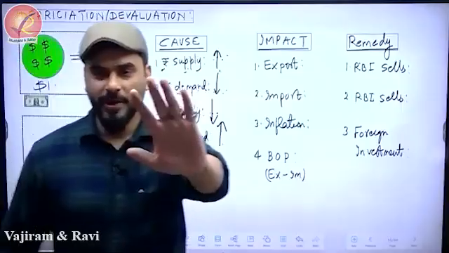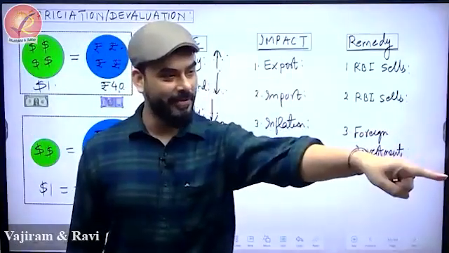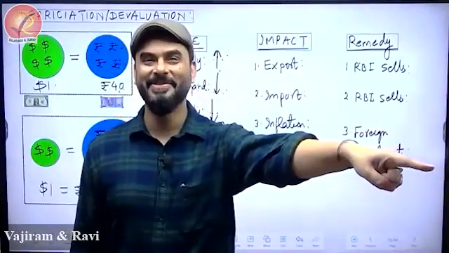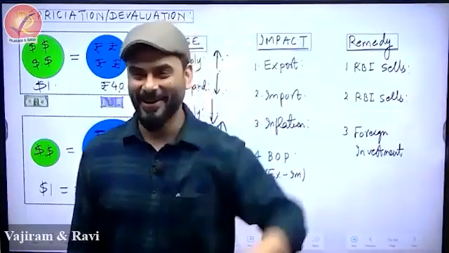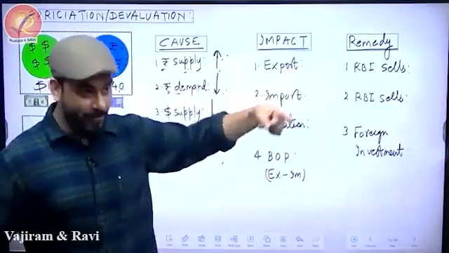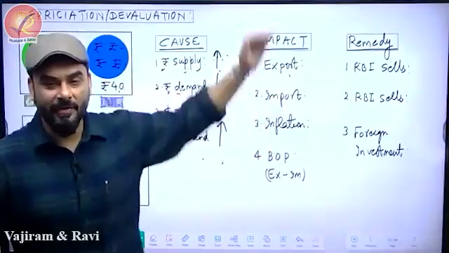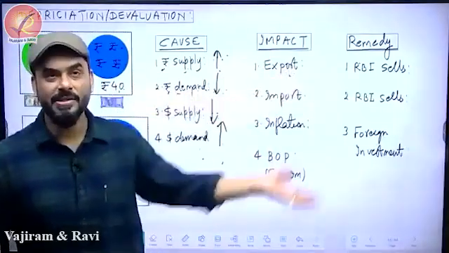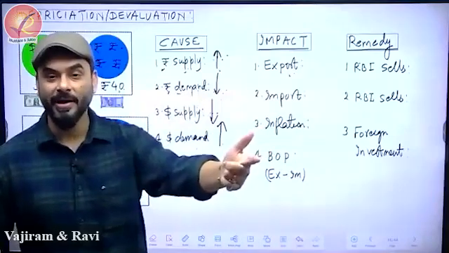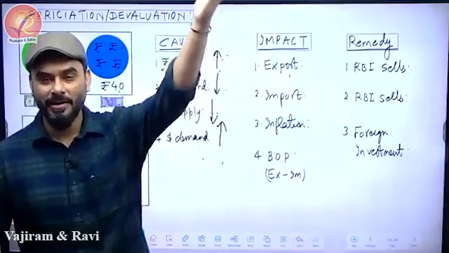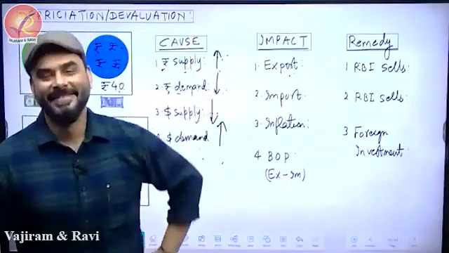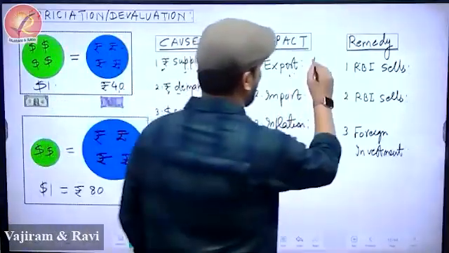So wait. Who will tell me the answer? Your friend has come in the class after very long. A question to your friend. Then I'll come online. So please answer, because I've taught you this today also, that whenever the value of rupee goes down, depreciation and devaluation, what happens to export? Goes up or down? We have seen it today. Value of export will increase. So we'll write increase. Very nice.